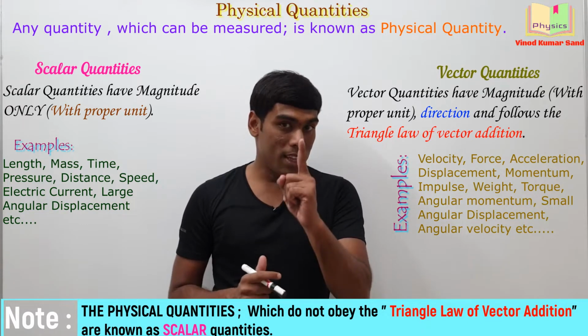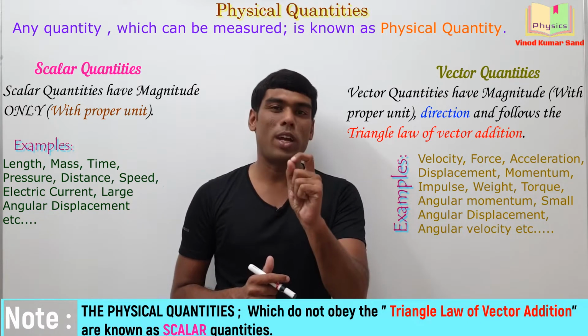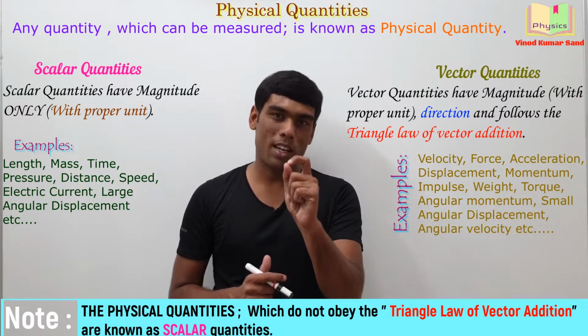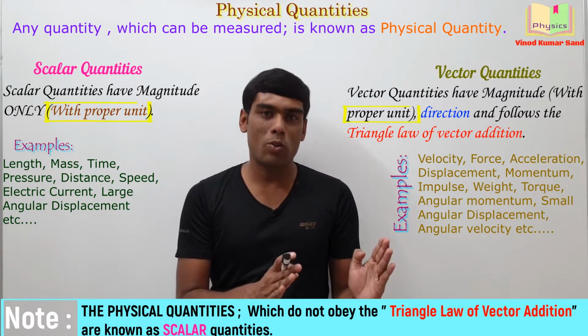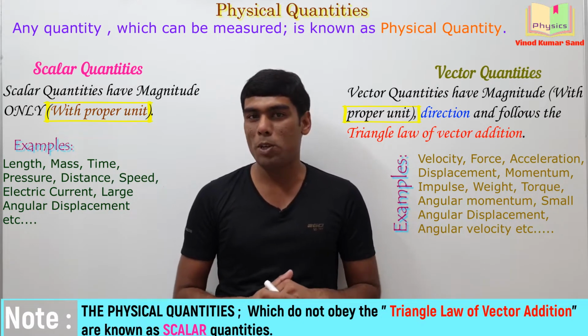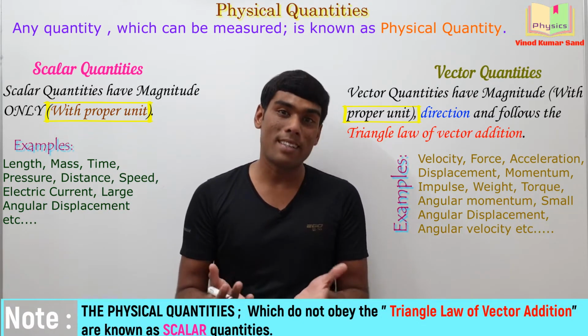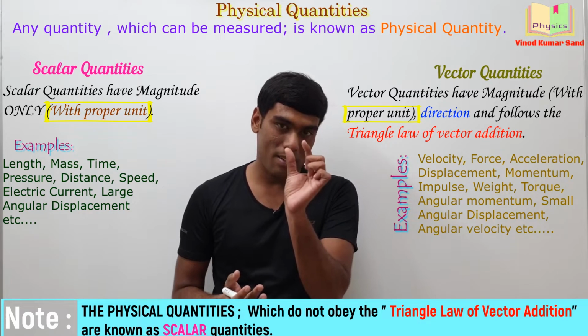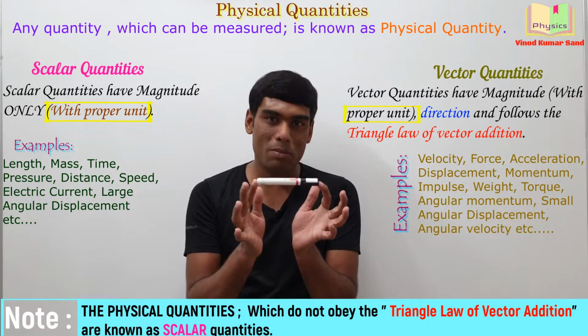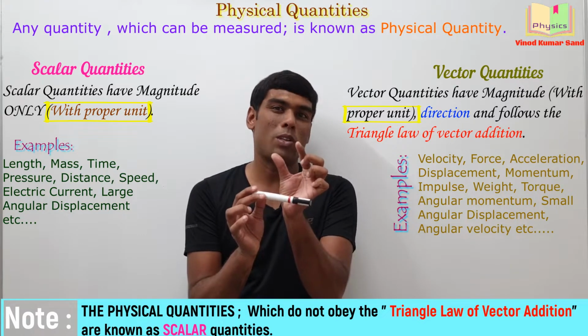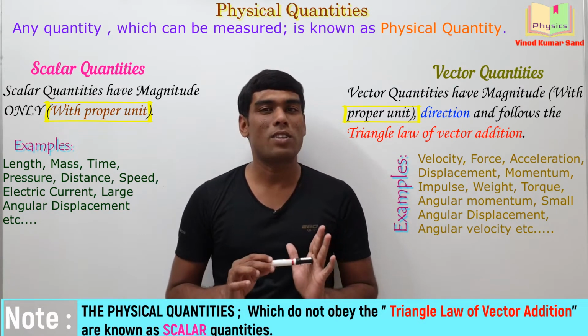One thing you should keep in mind in physics: whenever we are talking of a physical quantity, we always put the magnitude with proper unit. Such as if you report the temperature, then you report 30 degrees Celsius. That degree Celsius is a unit. You report the length of the marker, you report 7 centimeter. So centimeter is a proper unit associated with the magnitude.